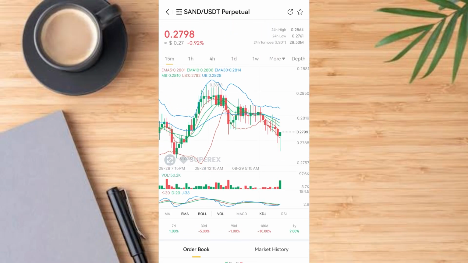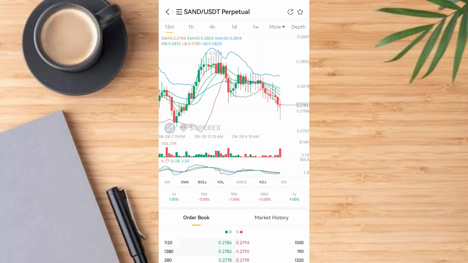Not only that, after the chart, at the top you see 0.2792. This is the current price of SAND/USDT. Then at the base you see minus 1.34 going up and down. That is the value of the falling price in the last 24 hours. Then at the front you see 24 hours high, 24 hours low, 24 hours turnover. It means the highest price of this token in the last 24 hours is 0.2864, while the lowest price is 0.2761. In the last 24 hours, about 28.54 million has been traded on this platform.